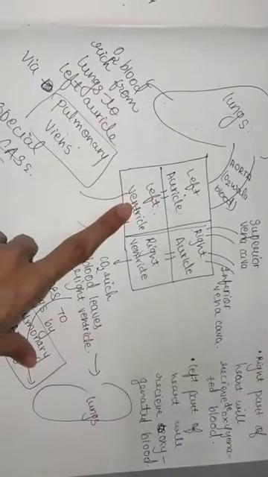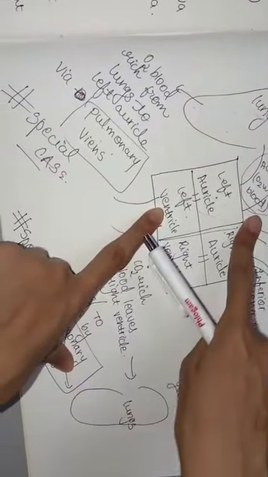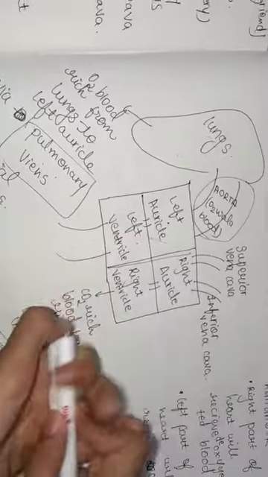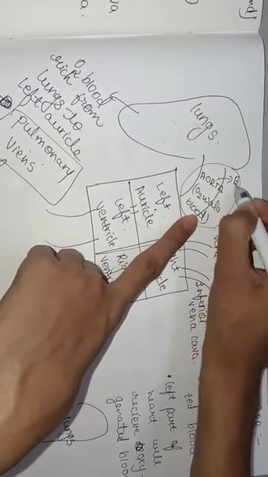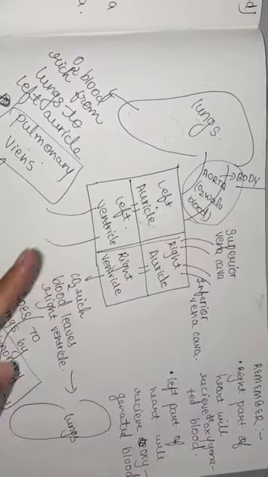Of course it will go to the entire body. But how? We have the aorta. Aorta is the largest artery, meaning from the left ventricle the blood will go to the largest artery, known as aorta, and from the aorta it will go to the entire body.